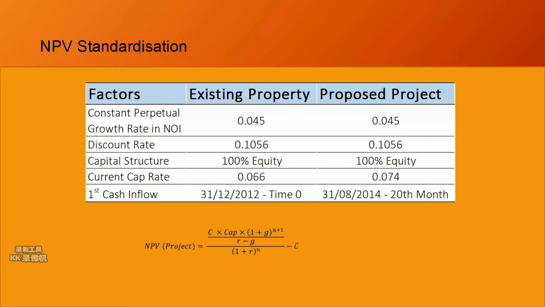However, the current cap rate fails to account for the loss of the first 20 months of income due to construction time. One way to standardize the two options is to estimate the present value of cash flow under the assumption of the same initial investment present value, perpetual income, same discount rate, same constant growth rate, and same capital structure.